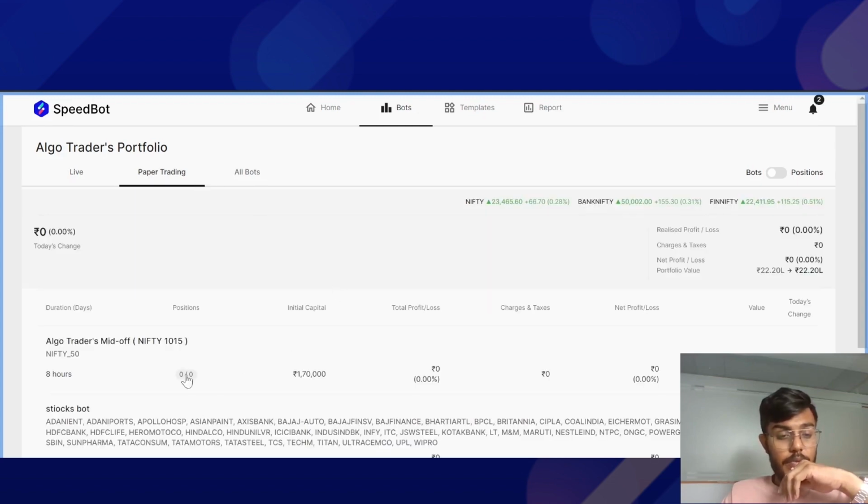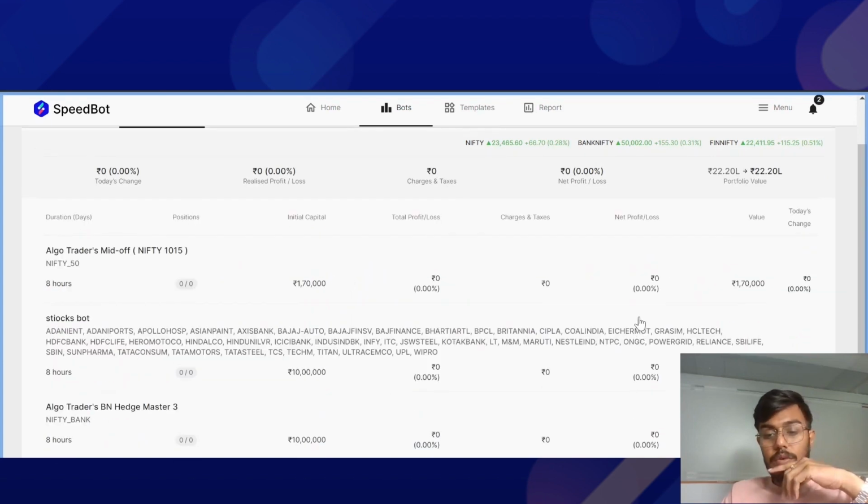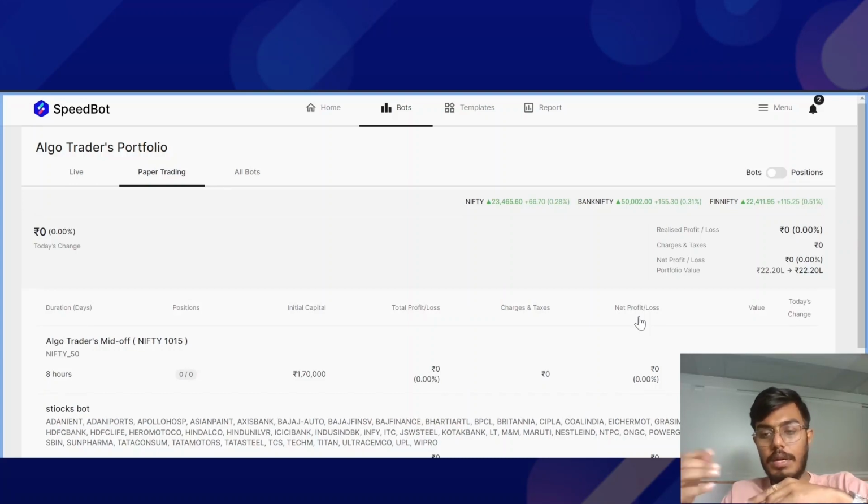This is basically an equity bot. This is the options bot and options bot. Okay, so over here, as you can see, I've deployed a basket of bots, right? Whenever the markets open, based on the conditions that I've defined for each and every bot, the entries will be taken and I'll be able to see a cumulative M2M for this, right? So that's how it is possible on SpeedBot to have multiple bots deployed in a single account. It is possible, right?